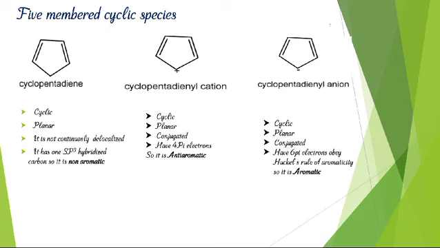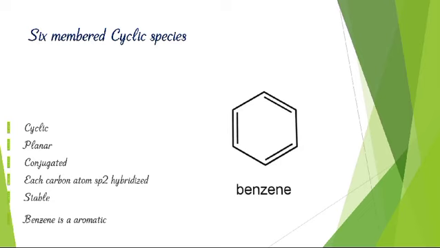In the same way, the 6-membered cyclic species, as we are all familiar with, our favorite benzene, is cyclic, planar, conjugated and each carbon atom is sp2 hybridized, so it obeys Huckel's rule of aromaticity, so it is aromatic in nature.